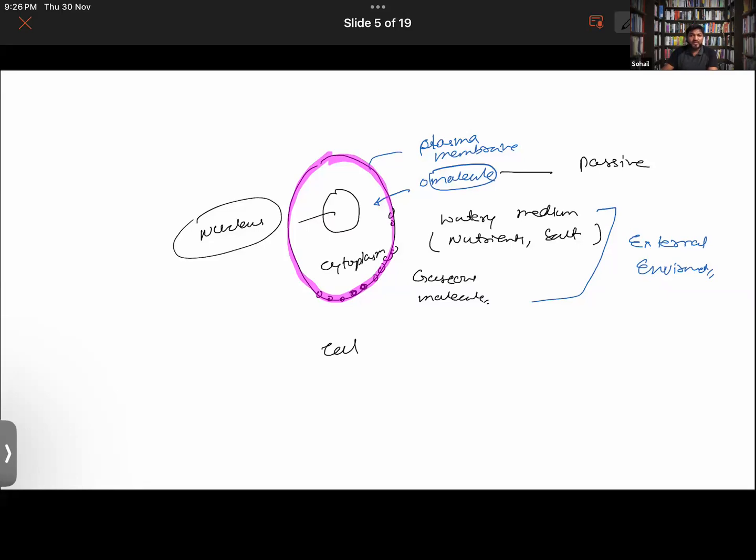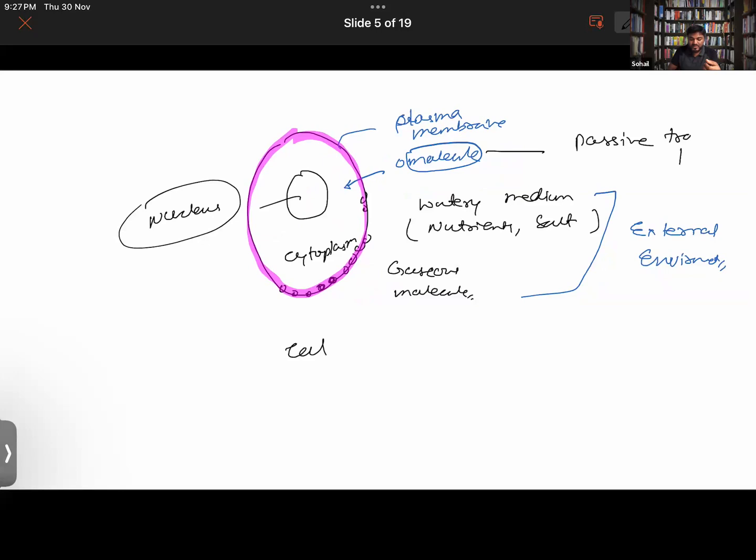Like when you're inhaling air, you have to spend some amount of energy while you're inhaling. While you exhale the air out, that much energy, that much effort, is not required. Hope you are able to relate to what I'm trying to say. So, if the transport of a molecule takes place from the outer medium into the cell without the requirement of energy, that is called passive transport. Is that clear to everyone? Okay. So that is called passive transport.